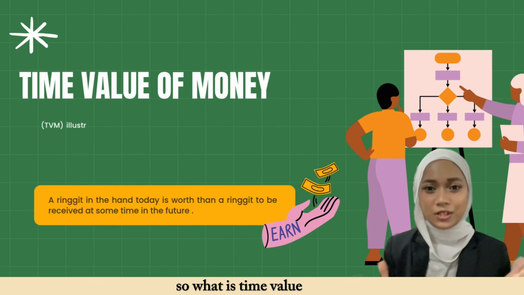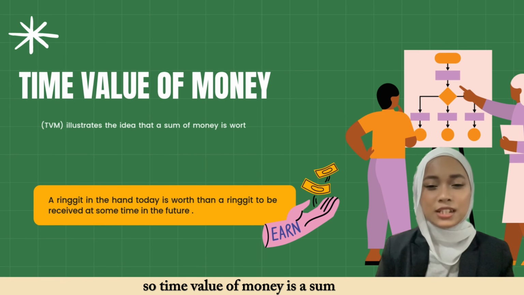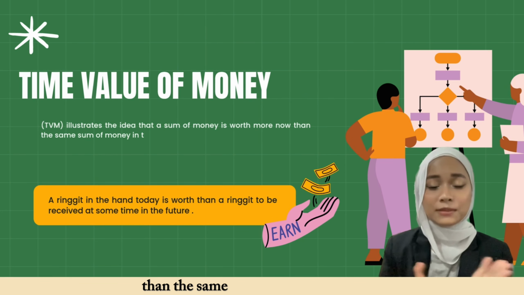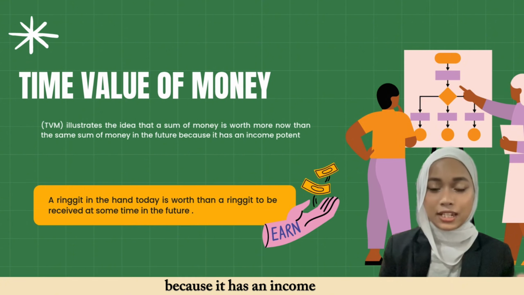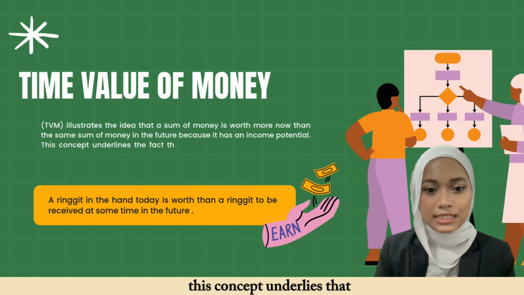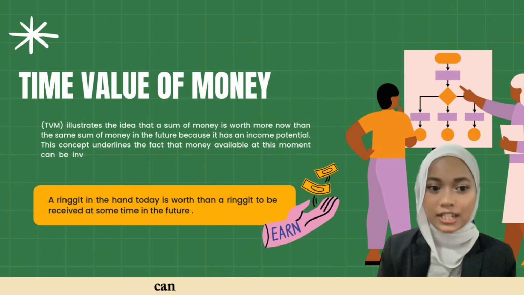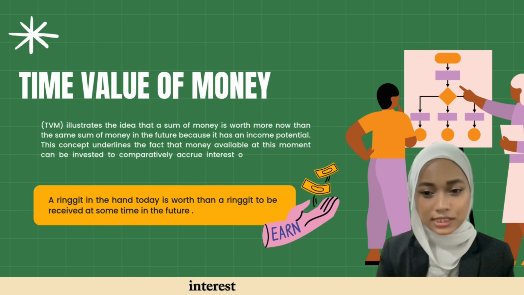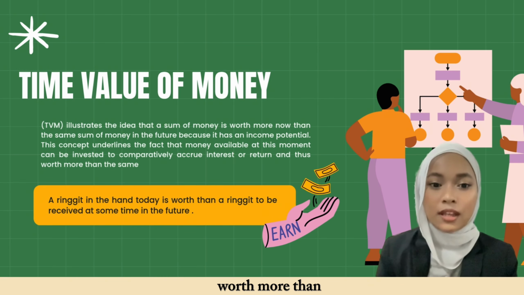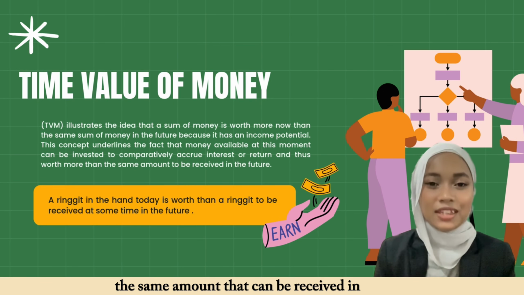So what is time value of money? Time value of money means a sum of money is worth more now than the same sum of money in the future, because it has an income potential. This concept underlies the fact that money available at this moment can be invested to earn interest or return, and thus is worth more than the same amount that can be received in the future.